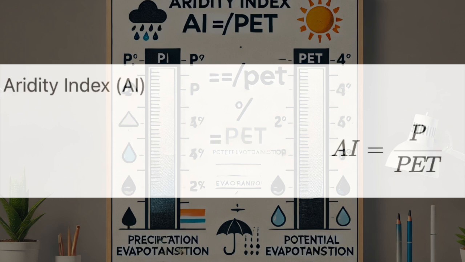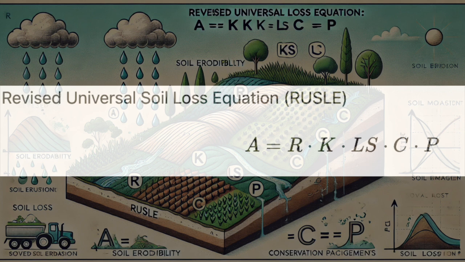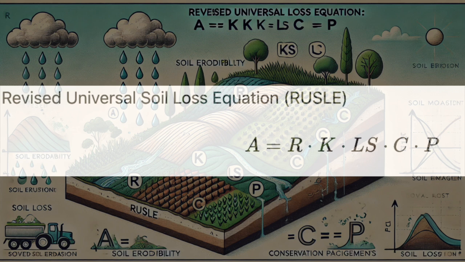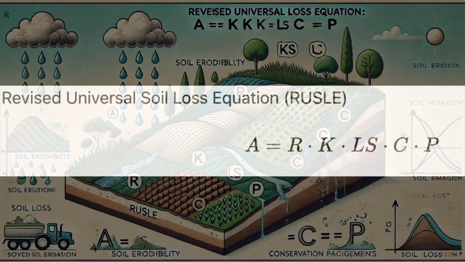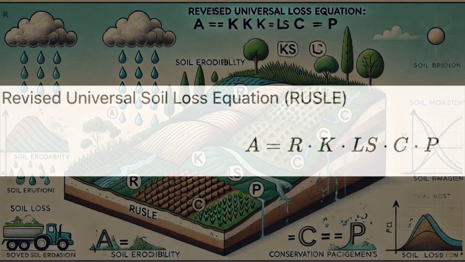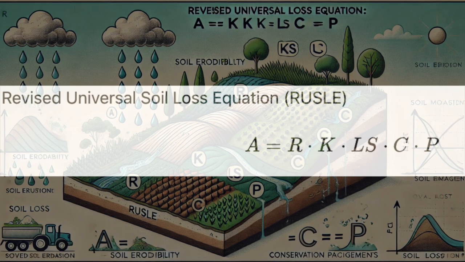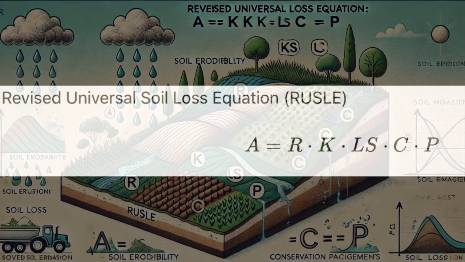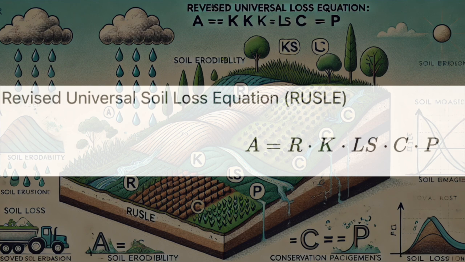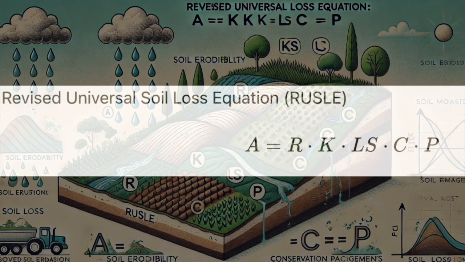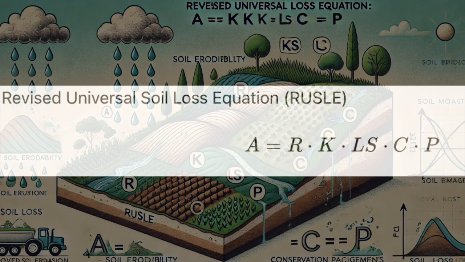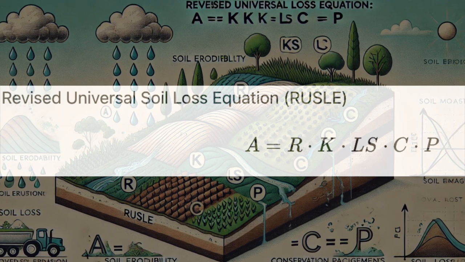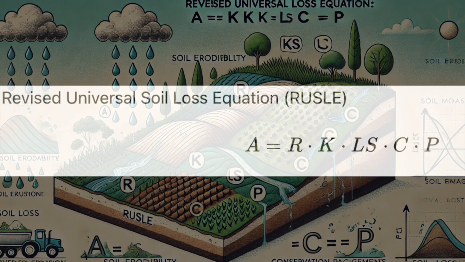That's where our number 9 formula comes in, the revised universal soil loss equation, or RUSLE. Soil erosion is like a silent thief, robbing us of what we need to live. RUSLE takes into account all kinds of factors, like rainfall intensity, the steepness of slopes, soil type, even what's growing on the land, to predict how much soil we lose over time. It's fascinating how this equation takes something as complicated as erosion and breaks it down into factors we can actually manage. So we can see which areas are going to lose the most soil and what we can do to prevent it.